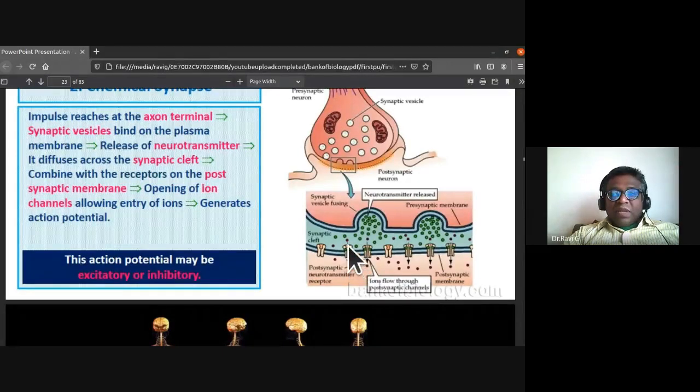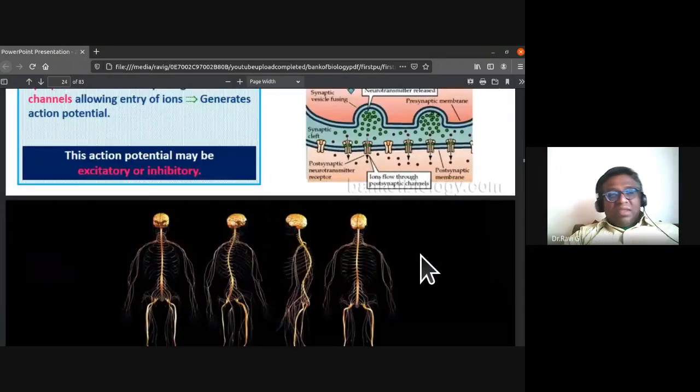The opening of these ion channels allows the entry of ions, and they generate an action potential. Once the neurotransmitters enter this postsynaptic membrane, they are going to generate an action potential. The action potential might be either excitatory or inhibitory.